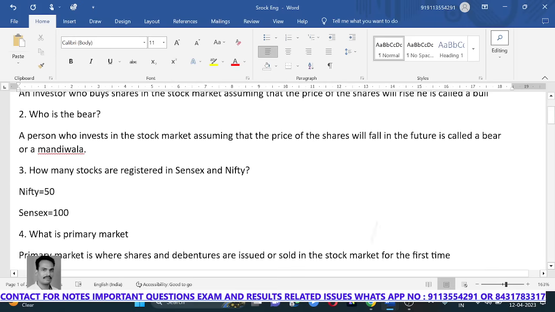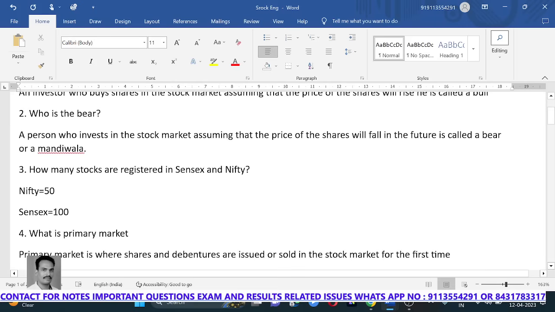Who is the bear? A person who invests in the stock market assuming that the price of the shares will fall in the future, so share value will decrease or fall in the future. He thinks that in the future share prices are going to reduce, then he invests. That person is called a bear or mandiwala.